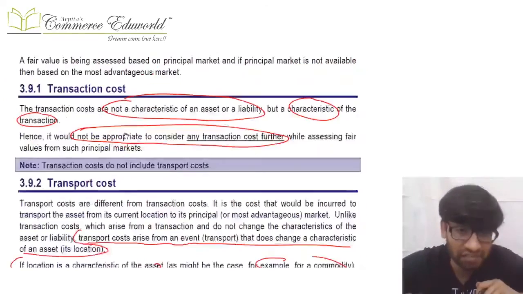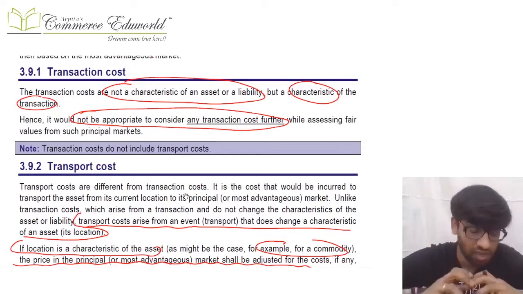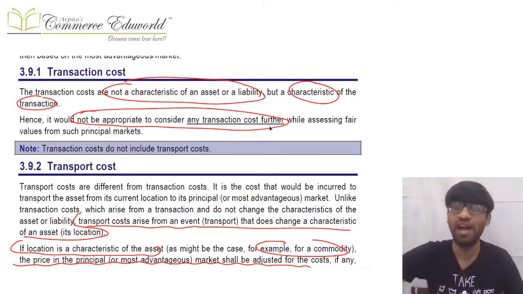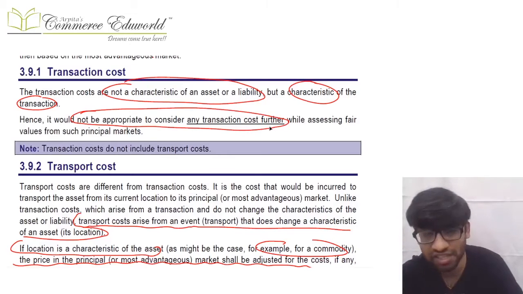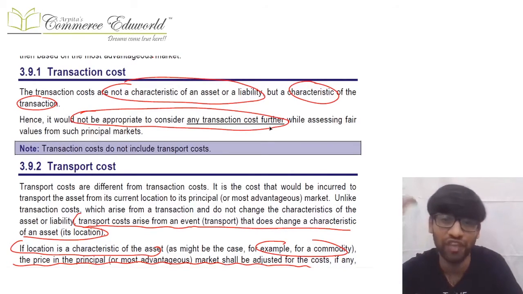And when we get the fair value, we need to take care of two things, the transaction cost and the transport cost. While calculating fair value, we should make sure that transaction costs are not considered, because transaction costs are not a characteristic of the asset or liability, they are a characteristic of the transaction. Let us say I'm selling an asset and there's some transaction cost like STT. They are not considered in calculating fair value. Separately they might be considered in cost of disposal, but that is not my lookout. In this standard, my lookout is just fair value calculation.